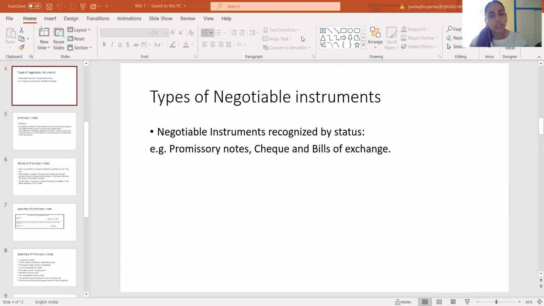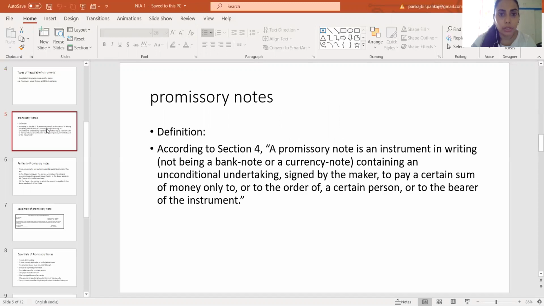In that lecture also, I told you that there are three kinds of negotiable instrument which will be discussed in the Negotiable Instrument Act, that is promissory note, bill of exchange, and checks. So first we need to understand what is a promissory note.